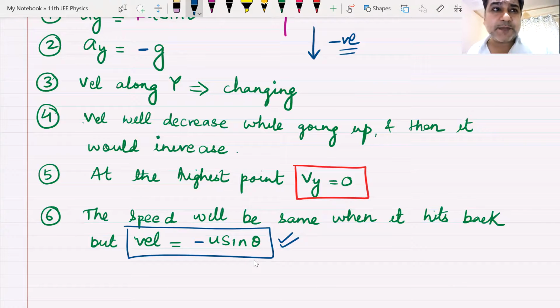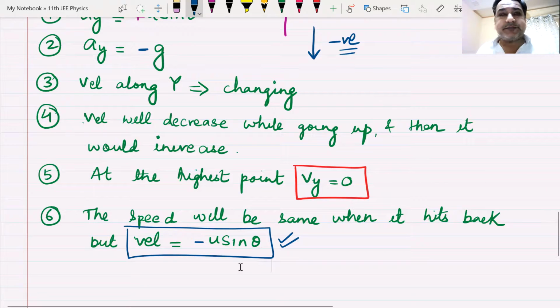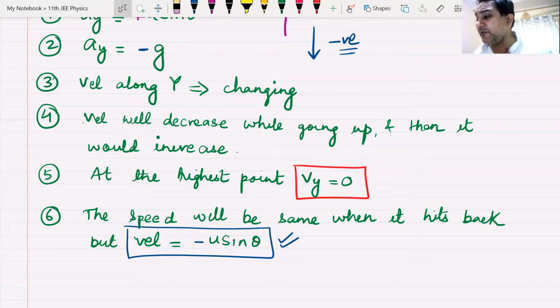It's the same as what was happening in motion under gravity. I was throwing a ball up. Whatever speed I throw it up with, it falls back on the ground with the same speed, but the direction of velocity changes. Am I clear? Do we understand this, everyone?